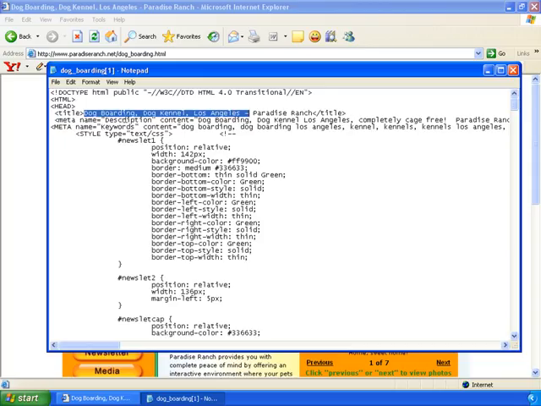Below that is the description meta tag. Again, we'll talk about that in a future movie, but notice that dog boarding and Los Angeles again are showing up. This is a site highly optimized for these keywords. In fact, one thing I did not type in was dog kennel, but this page would have showed up for that too. Bottom line is this: all of these SEO elements I pointed out and several others are what has made Paradise Country Club for Dogs the top dog when searching for dog boarding in Los Angeles, California.